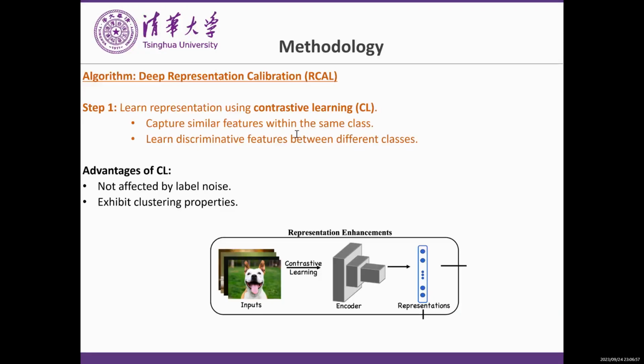In the first step, contrastive learning is employed for pre-training to obtain a representation, which can capture similar features within the same class and learn discriminative features between different classes. The advantage of contrastive learning is that it will not be influenced by noisy labels. Besides, its learned features could exhibit clustering properties.